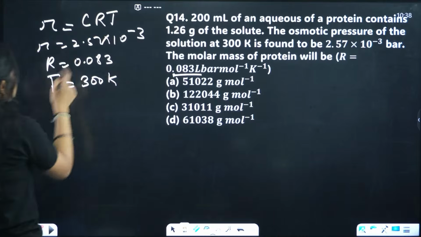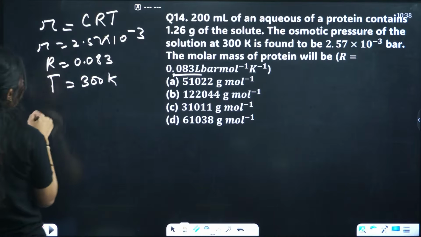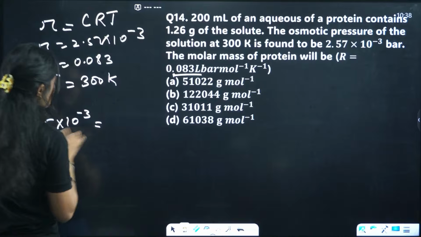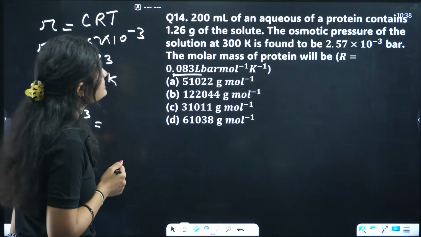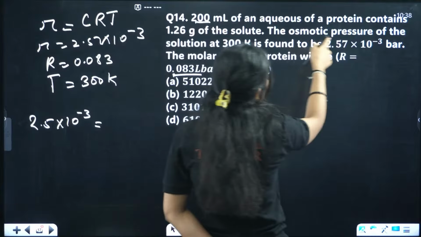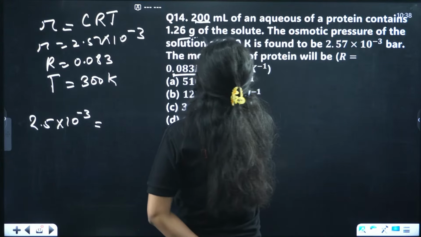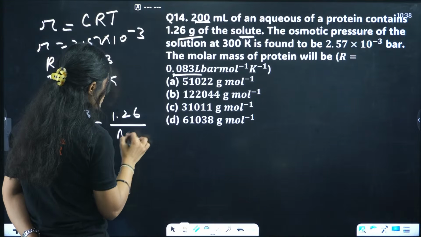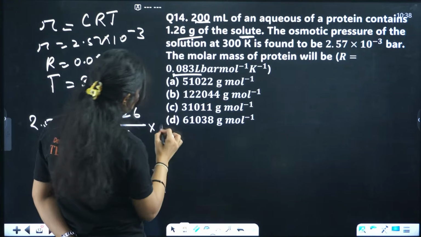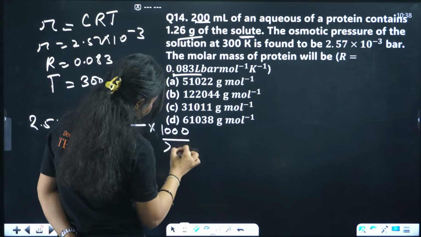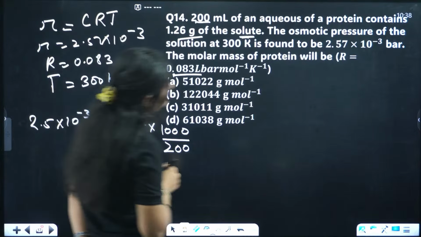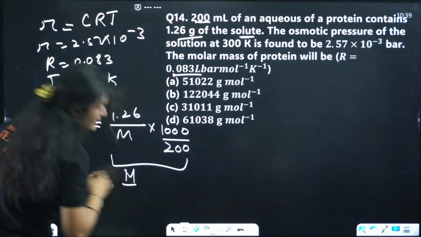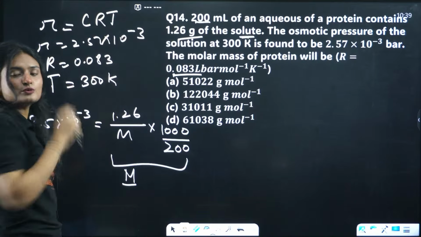Let's put all the data. 2.57 times 10 raised to power minus 3 equals concentration. What data is given? 200 ml of an aqueous solution of protein contains 1.26 gram of solute. So 1.26 gram of solute is dissolved in 200 ml of water. So this is molarity, because the data for it is given.